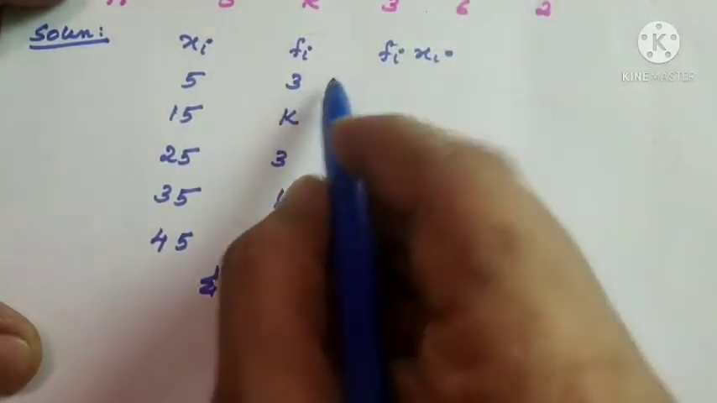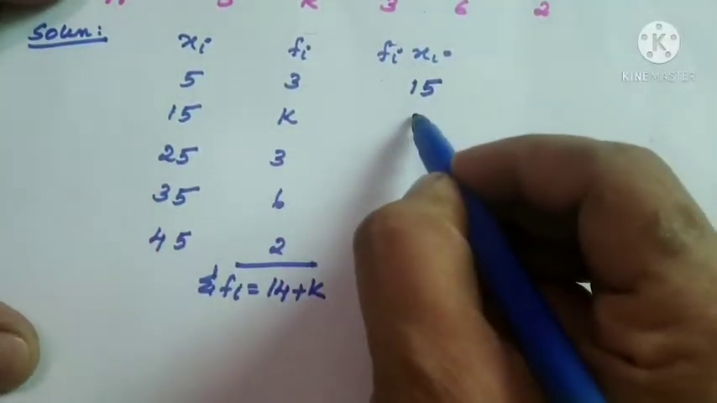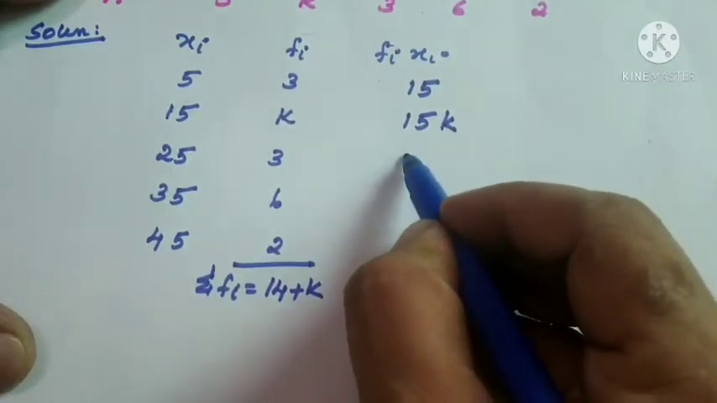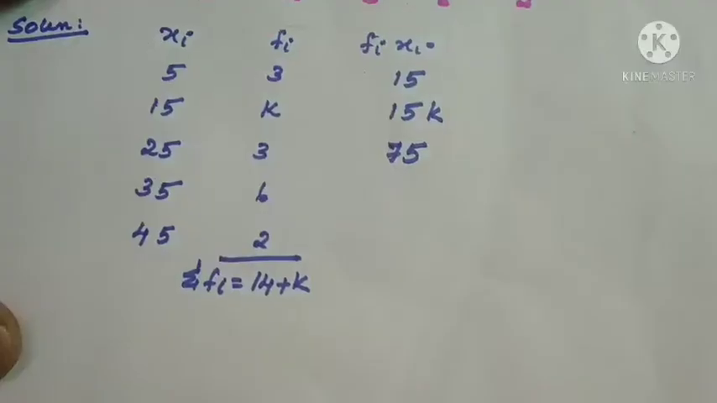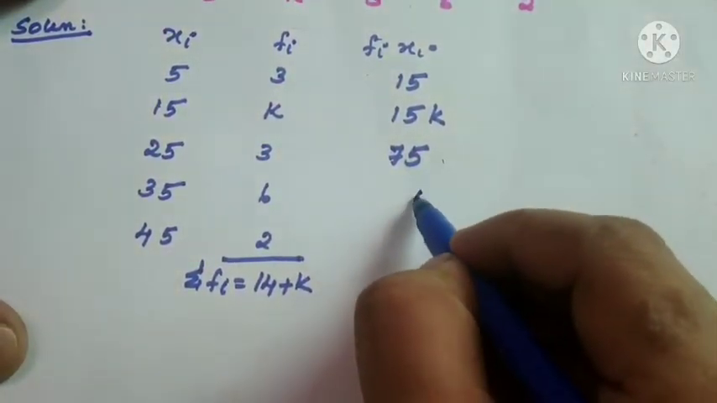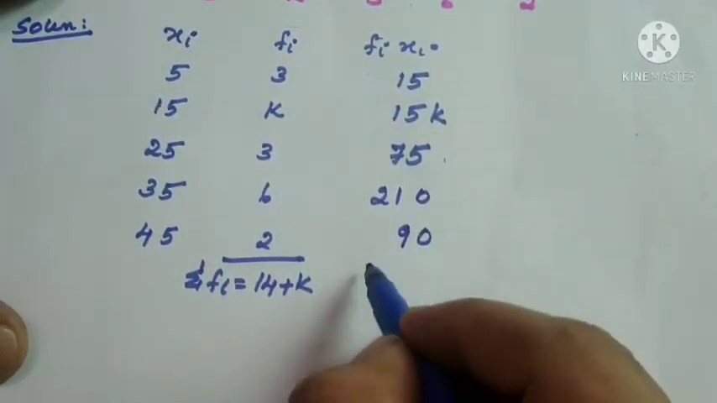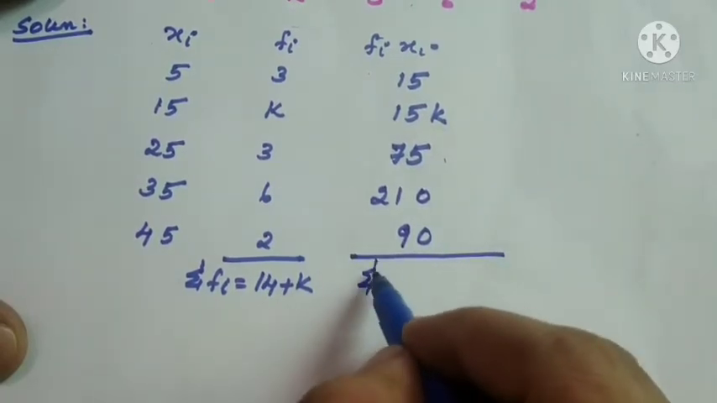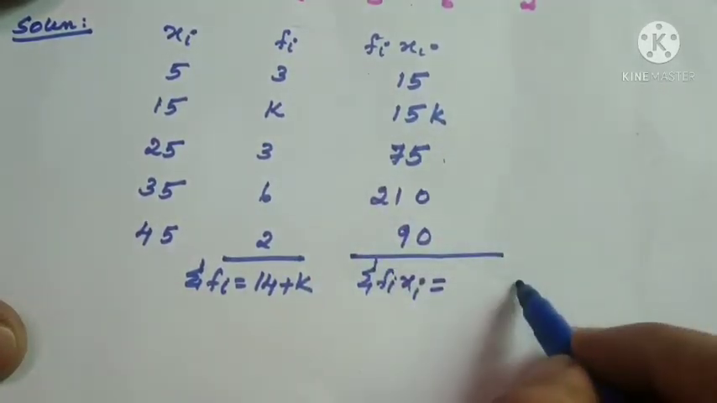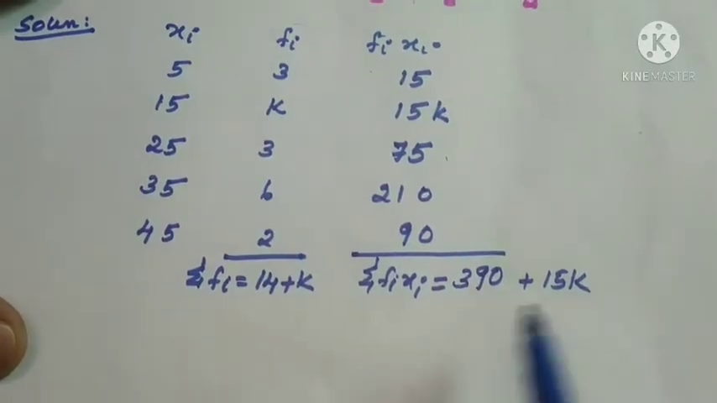Now each term should be multiplied. 5 into 3, 15. Next is 15k. 25 into 3, 75. Next, 35 into 6, 5 6s are 30, so 210. 45 into 2, 90. Now we have to add to calculate sigma fi xi. 15k is different, we cannot add it with anything, so we will write plus 15k. We'll get 390 plus 15k.